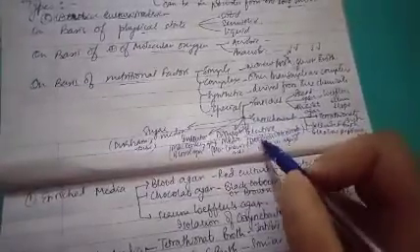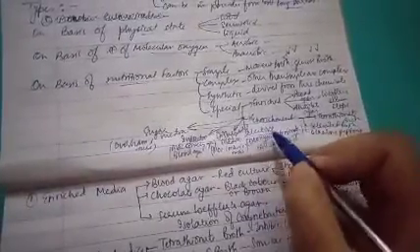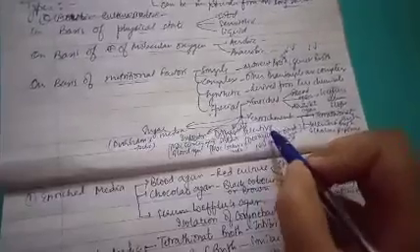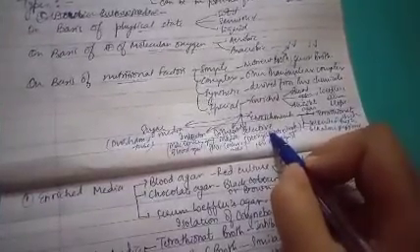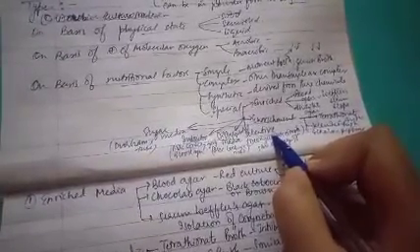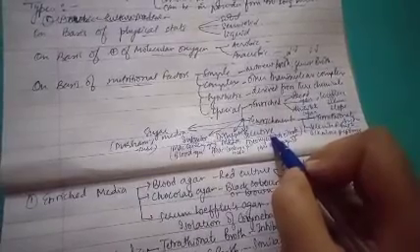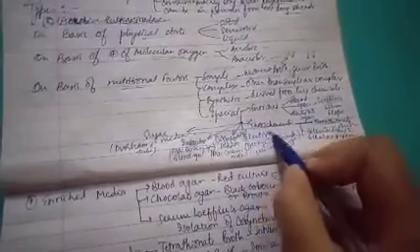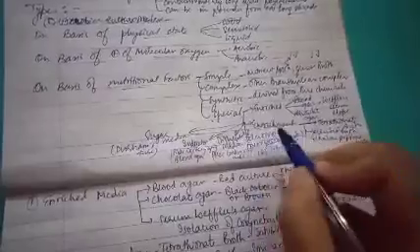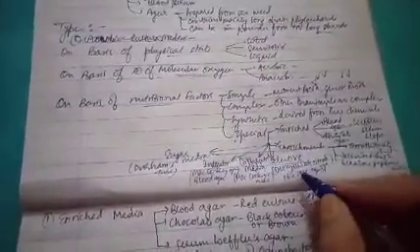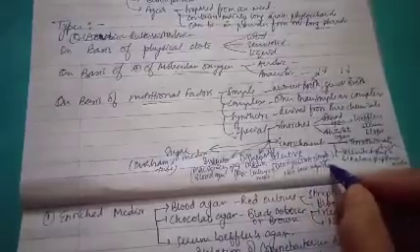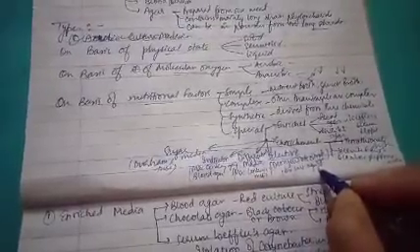Next is selective media. In selective media, selective substances are used which either facilitate or inhibit the growth of particular bacteria in the culture media. In selective media, deoxycholate citrate agar and bile salt agar can be used.